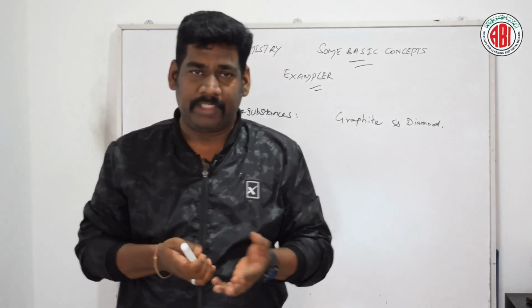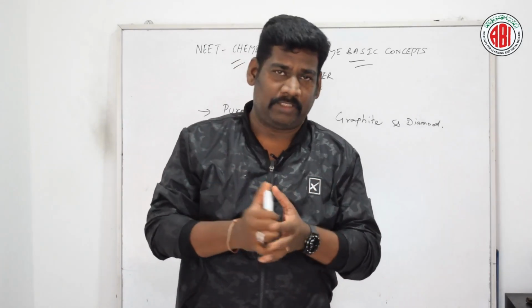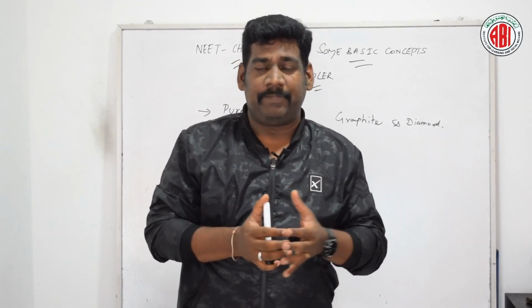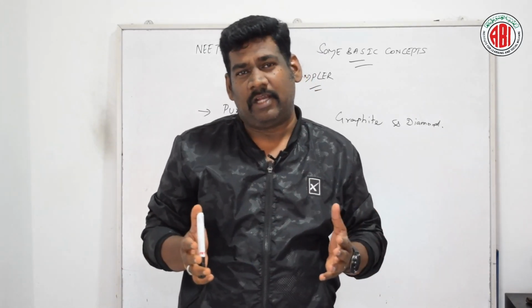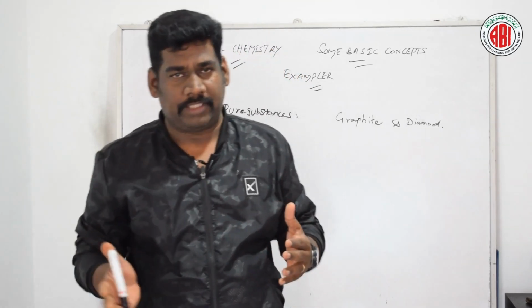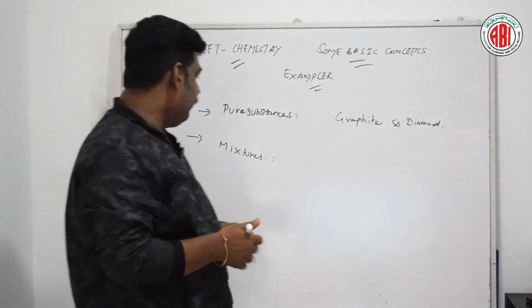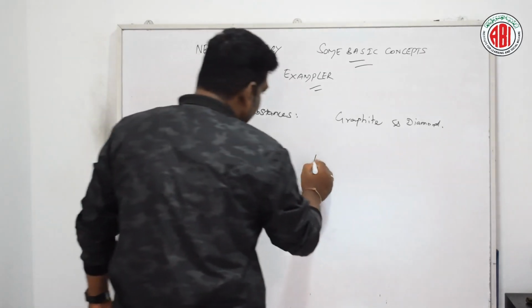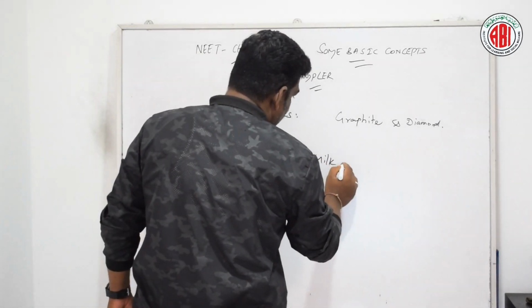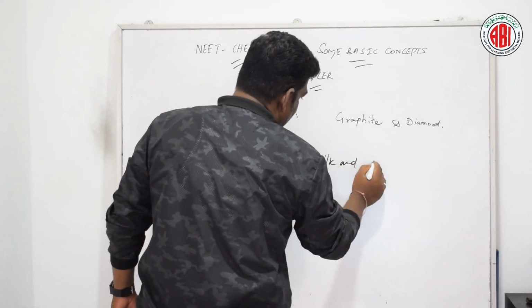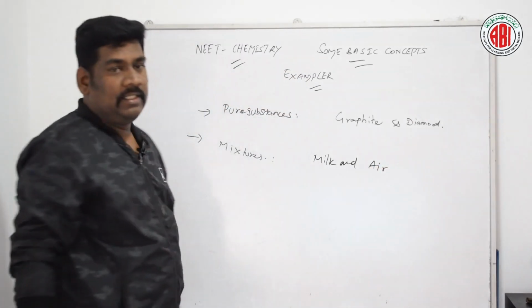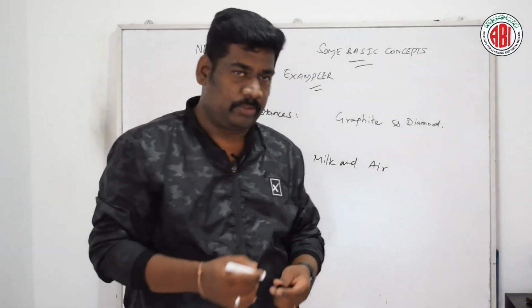Likewise, milk is also not made up of only one particular substance, which contains many different macro biomolecules. So these two are the examples for mixtures, milk and air.